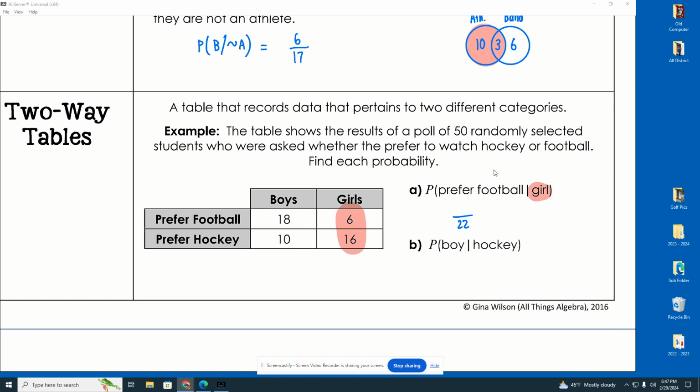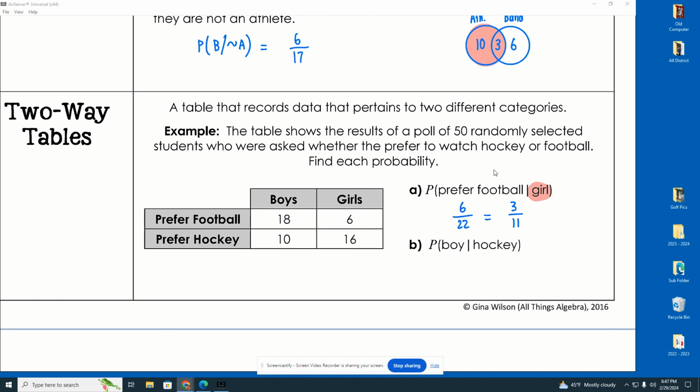Now, of these 22 highlighted people, who prefers football? Well, that's these 6 right here. See, prefers football. So it's 6 out of 22. Now, if it will reduce, we want to. And this does, it reduces to 3 out of 11. And that's my answer. Now, let me erase this because we're going to start over.